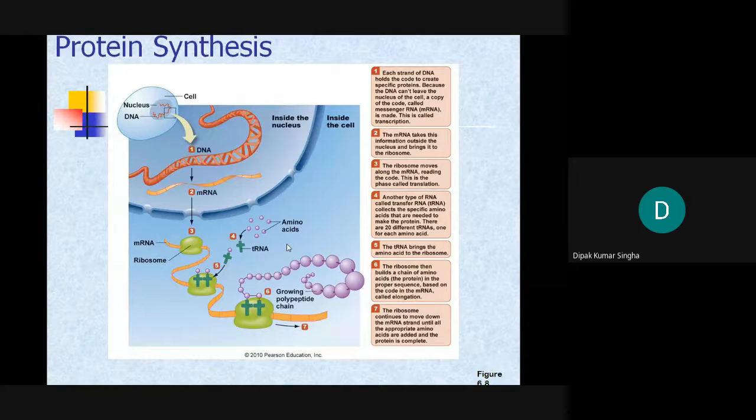Besides these three, there are other RNAs like snRNA, small nuclear RNA, or hnRNA, heteronuclear RNA, which help in the synthesis. Till now their function is unknown, but they help in the synthesis of RNA or the initiation of translation. So ultimately the growing polypeptide chain is formed from replication, then transcription, then translation.